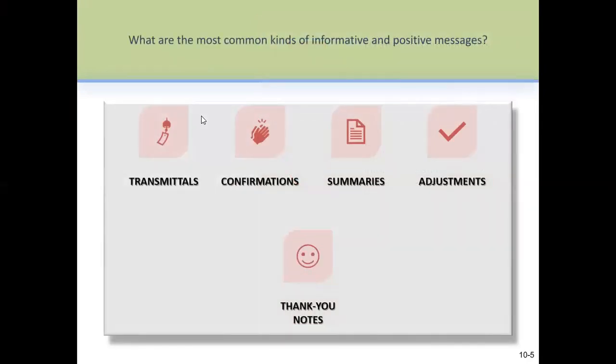Now, the first thing, okay, so what are the most common kinds of informative and positive messages? Now, don't confuse yourself with positive messages. There are small messages like WhatsApp messages, Twitter messages, or Instagram messages. No, these messages over here mean letters, okay? So we are actually sending letters out, or emails out. So these are like even reports somehow. So these messages over here mean letters. So there are five of them: one is transmittal, one is confirmation, summaries, adjustments, and thank you notes.